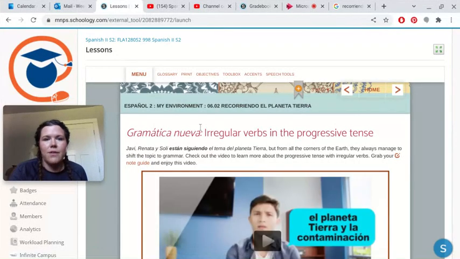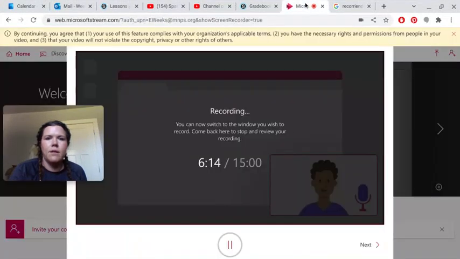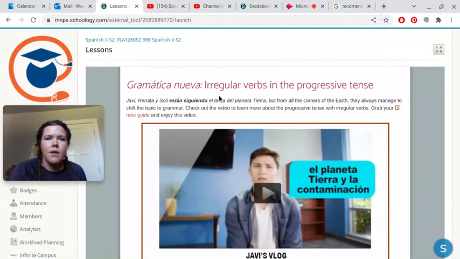Okay, so then our next thing is gramática nueva, irregular verbs in the progressive tense. Okay, just want to check my time. So, irregular verbs in the progressive tense. Javi, Renati, Soli están siguiendo el tema del planeta.